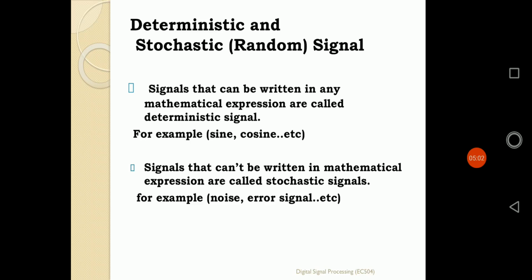We don't know, at the value of t equals t1, or at the next value of t, what the nature of the signal will be. Take one example. Suppose I want to calculate the temperature at the campus of Asansol Engineering College, at a particular point, from 2 p.m. to 3 p.m. with a sample every 5 minutes. That means for each 5 minutes, 12 samples should be collected, at 2:00, at 2:05, at 2:10, at 2:15.